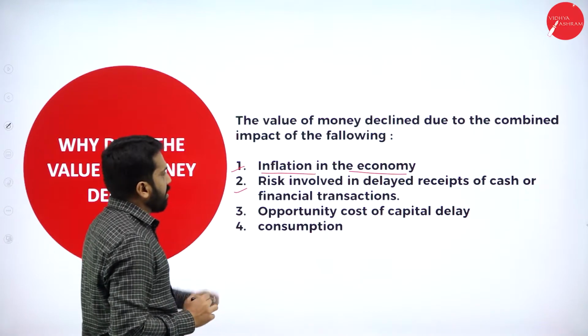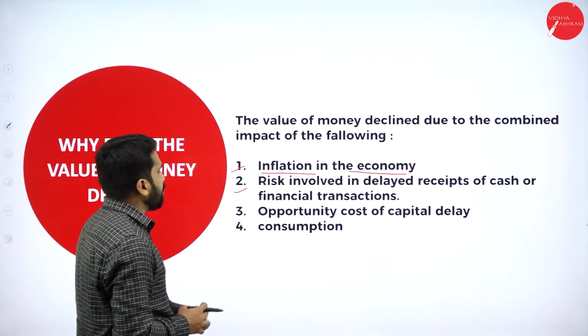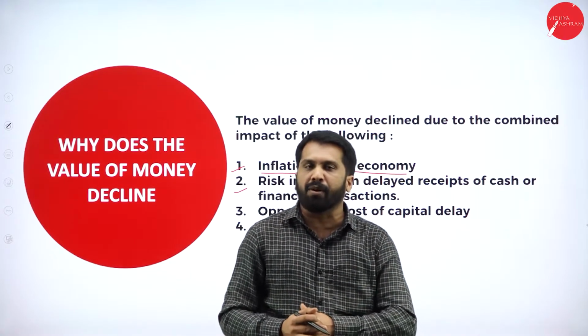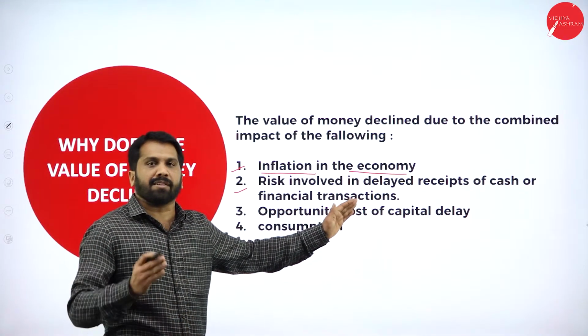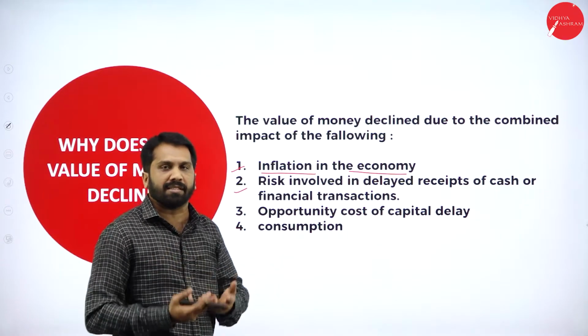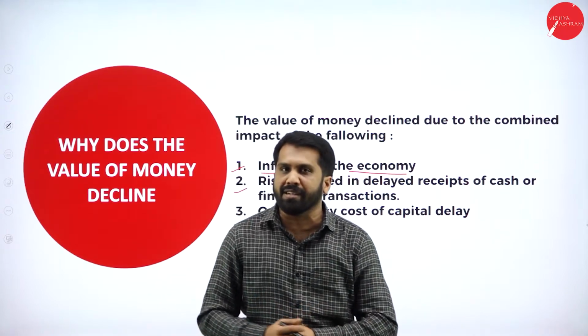The second one, risk involved in delayed receipt of cash or financial transaction. It is simple to understand. Why? Because you are supposed to collect 10,000 from one of your friends. We don't call it a friend, some XYZ. You are supposed to collect 10,000 from Mr. XYZ.